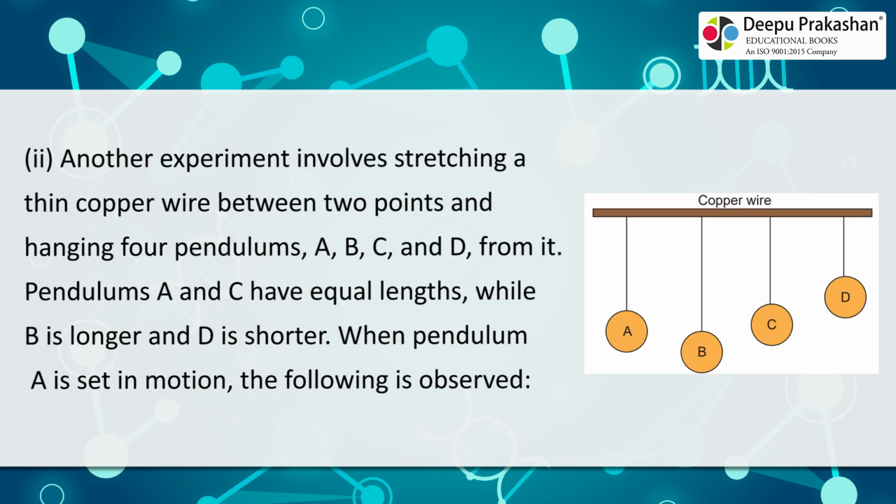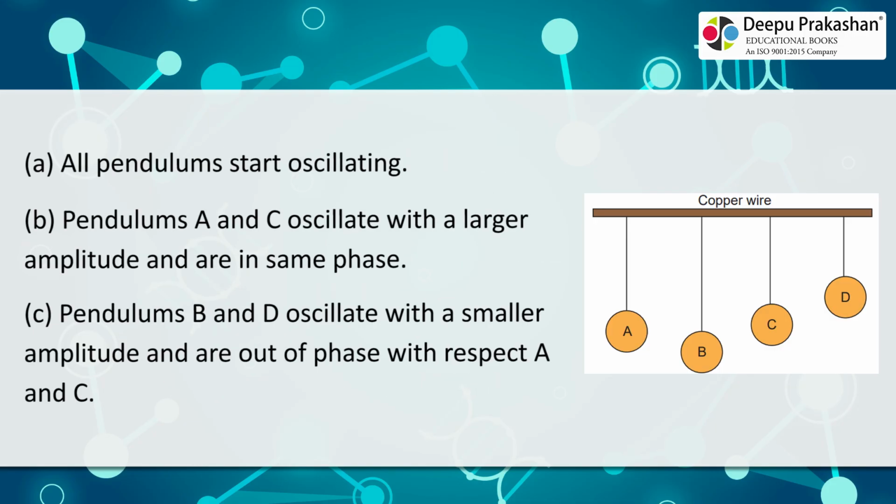Another experiment involves stretching a thin copper wire between 2 points and hanging 4 pendulums, A, B, C, and D, from it. Pendulums A and C have equal lengths, while B is longer and D is shorter. When pendulum A is set in motion, the following is observed. A. All pendulums start oscillating. B. Pendulums A and C oscillate with a larger amplitude and are in same phase. C. Pendulums B and D oscillate with a smaller amplitude and are out of phase with respect to A and C.